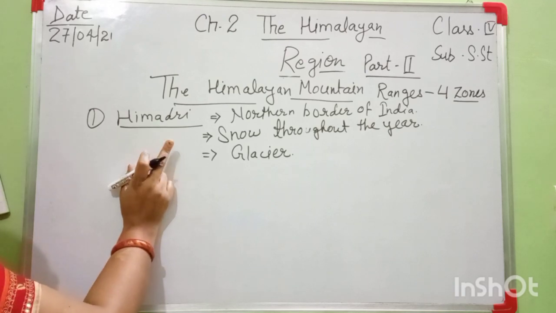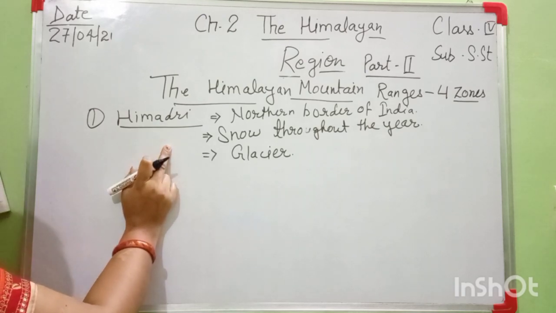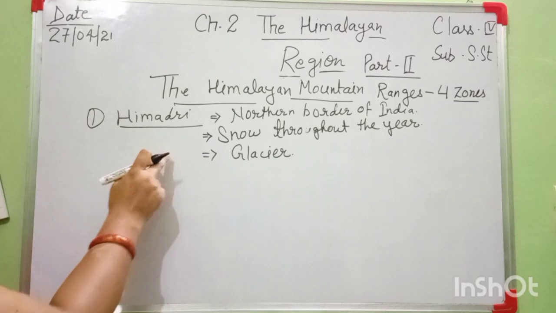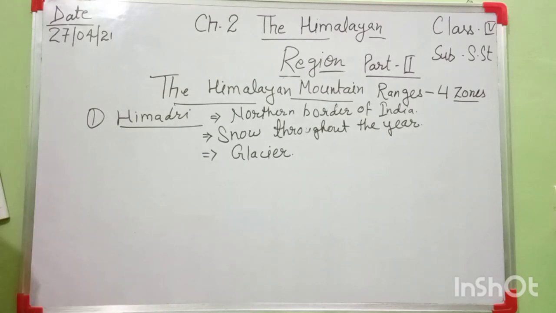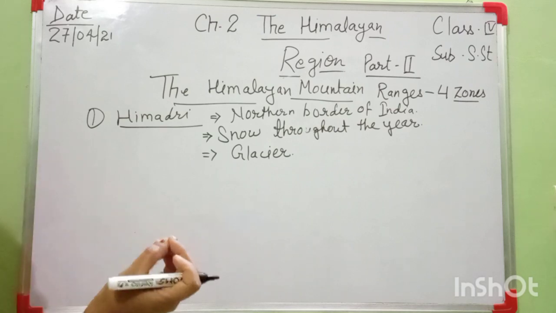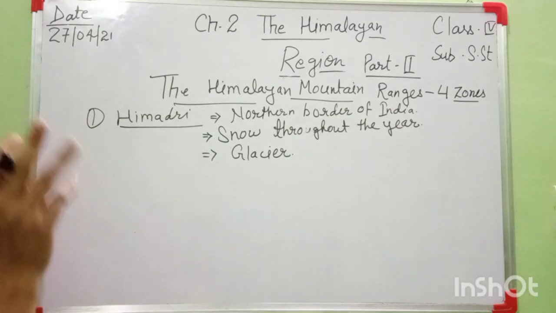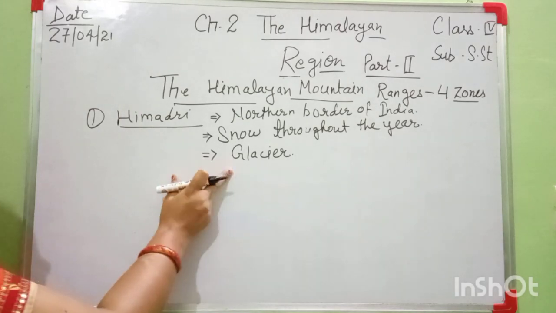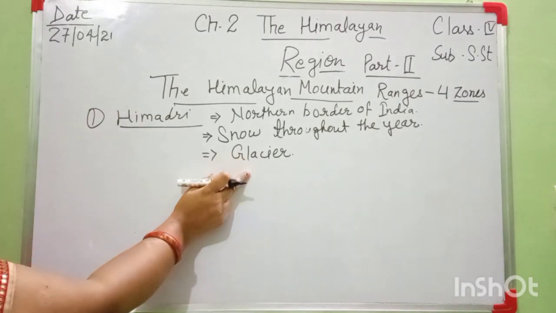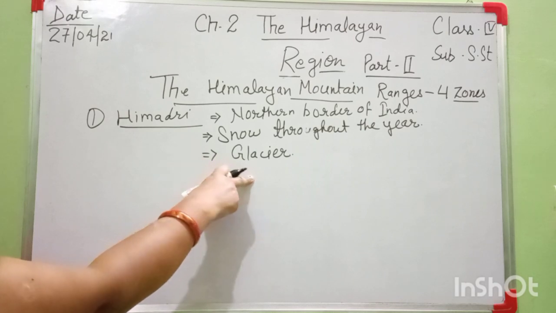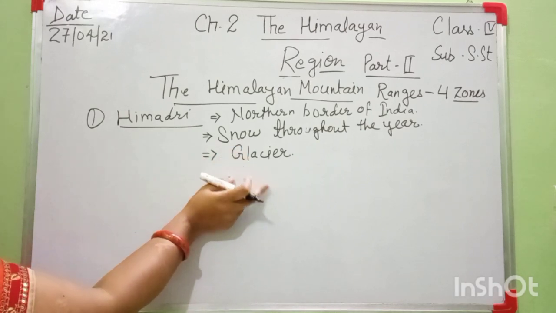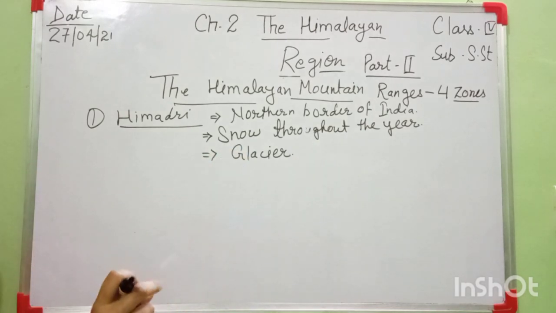The Ganga river originates from the Gangotri glacier, and the Yamuna river originates from the Yamunotri glacier. Okay, these things are clear now.